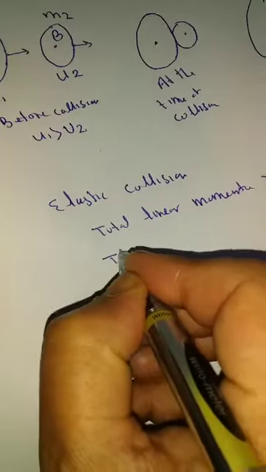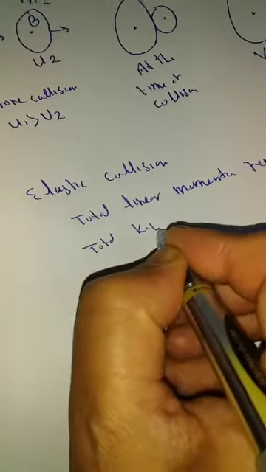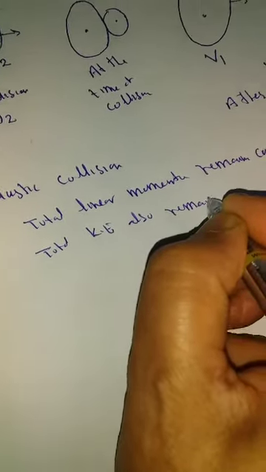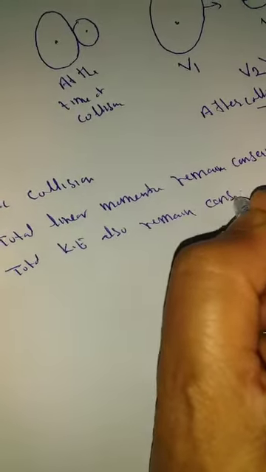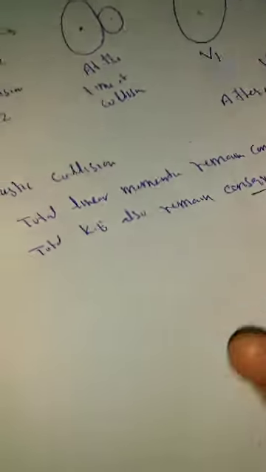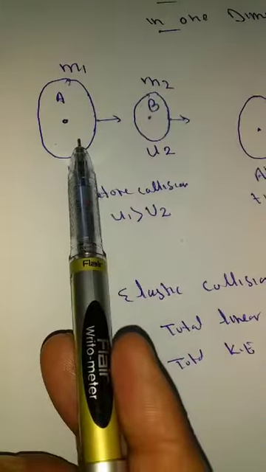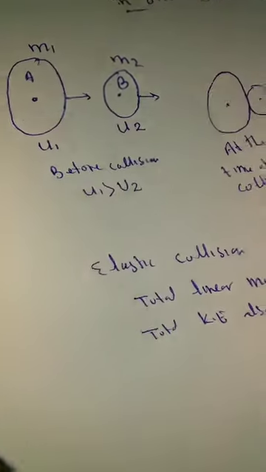And total kinetic energy also remains conserved. We have discussed this in the previous class. Linear momentum remains conserved, that it does not change. The total momentum of the system does not change. Total kinetic energy of the system does not change. The system here consists of two bodies. Please remember, here it is a two body system.